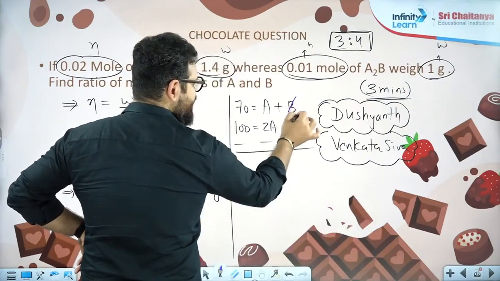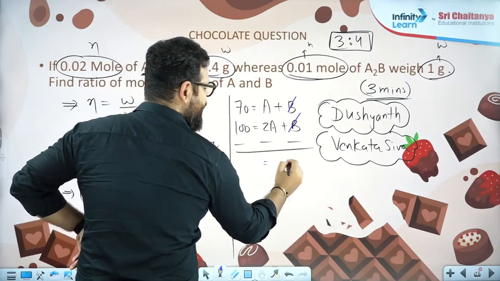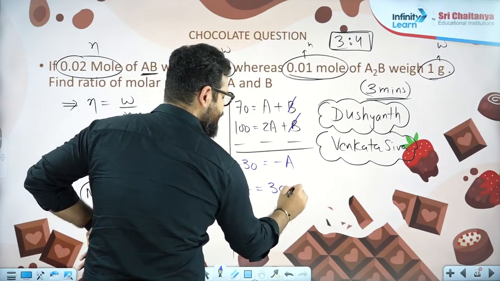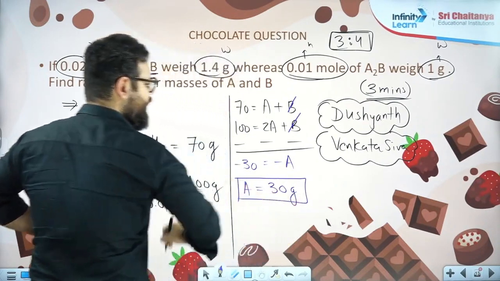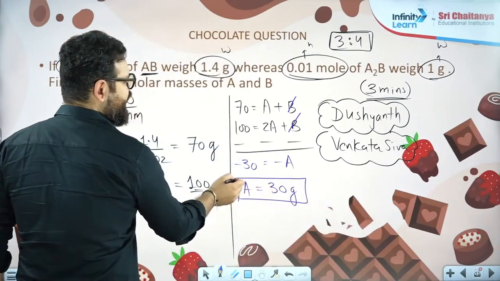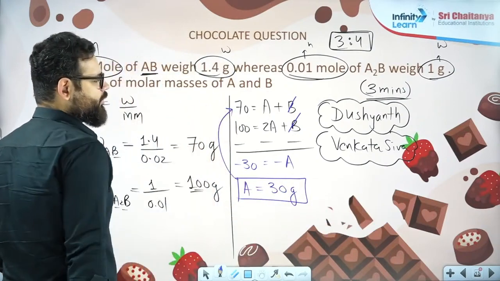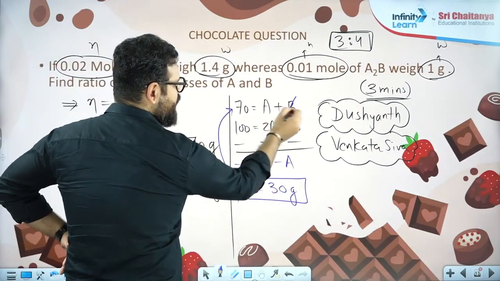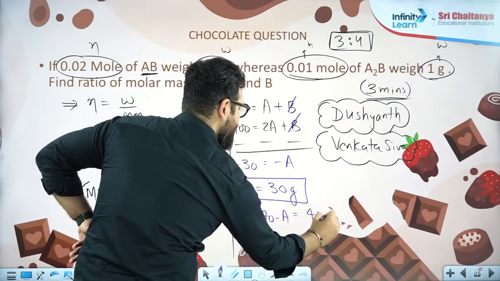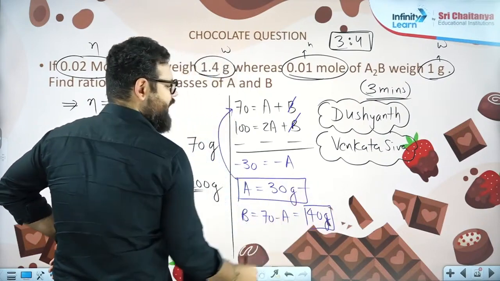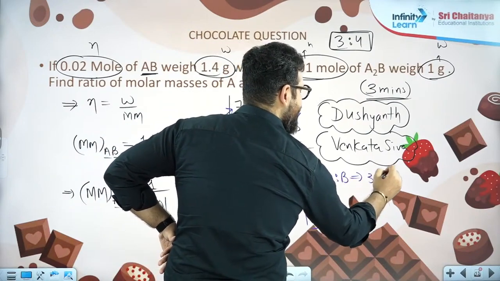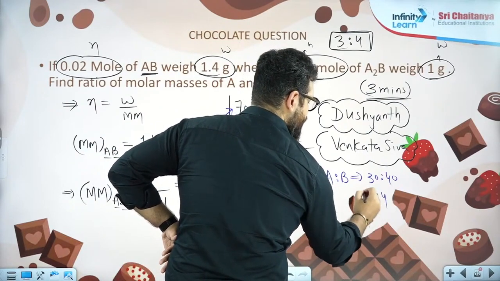We know B is going to cancel out. A minus 2A will be minus A. 70 minus 100 will be minus 30. So A becomes 30 gram. Now you have the value of one unknown. Now you can put the value of A in any of the equations. Let me put it in the first one. So we have 70 equal to A plus B. So B is equal to 70 minus A, which will be 40 gram. Very, very good. So 30 gram is the A mass, 40 gram is the B mass. A is to B mass ratio is 30:40 or 3:4.